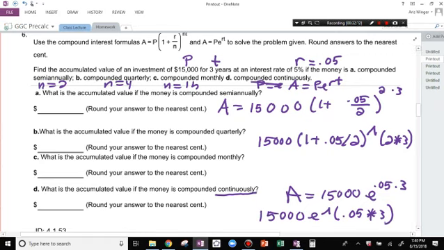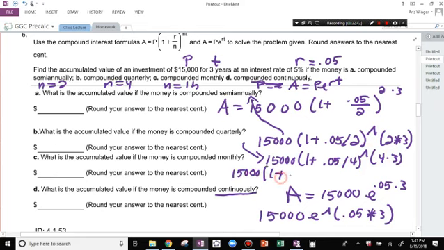It's not so surprising they want you to round to the nearest cent. That means 2 decimal places, right? Can you write the quarterly, monthly? Sure. So this one's semi-annually. Quarterly is 15,000 times 1 plus 0.05 divided by 4 raised to the 4 times 3. And then monthly is 15,000 times 1 plus 0.05 divided by 12 raised to the 12 times 3.